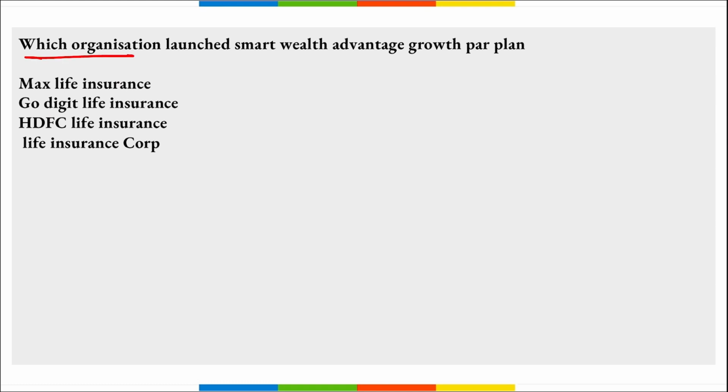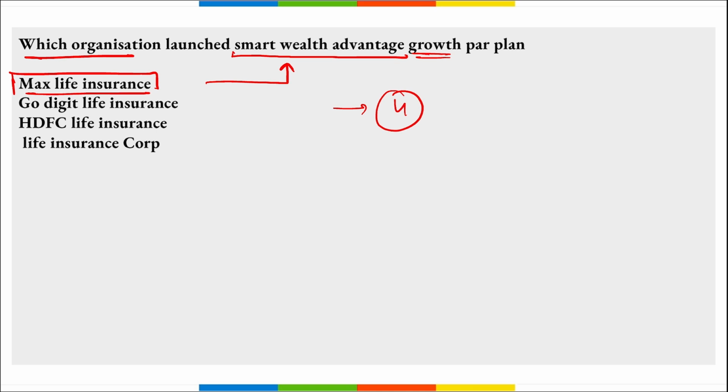Next, which organization launched Smart Wealth Advantage Growth Par Plan? So it was launched by Max Life Insurance, right? It is a non-linked participating individual life insurance saving plan that was named Smart Wealth Advantage Growth Par Plan. This comes with 4 income variants, and the saving plan would provide individuals with financial protection and saving accumulation. Correct? If we talk about this Smart Wealth Advantage Growth Par Plan, this plan will include